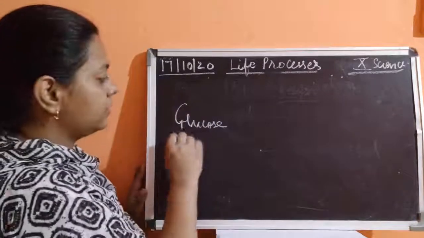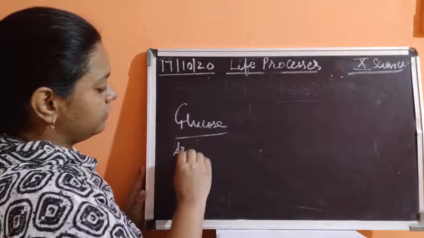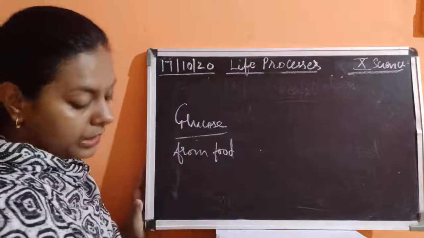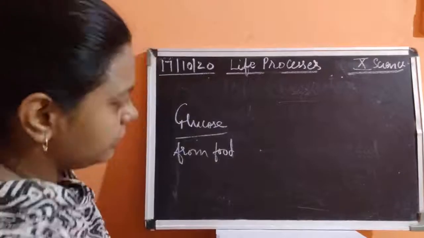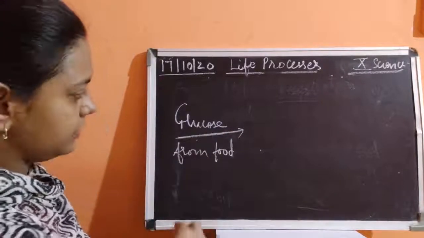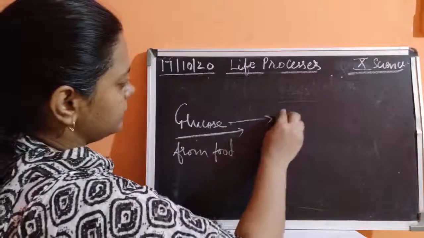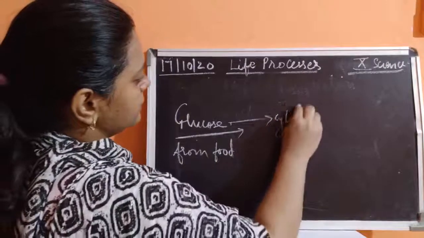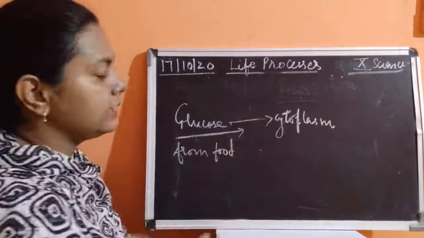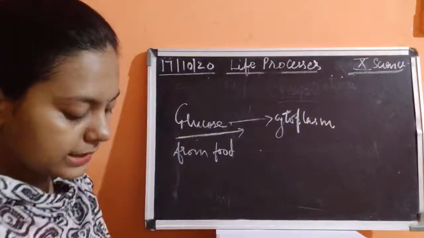This is coming from food. Now when it is coming from food, this glucose enters into the cytoplasm of the cells.